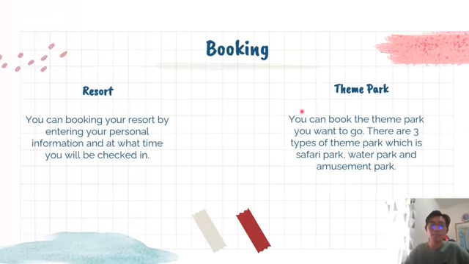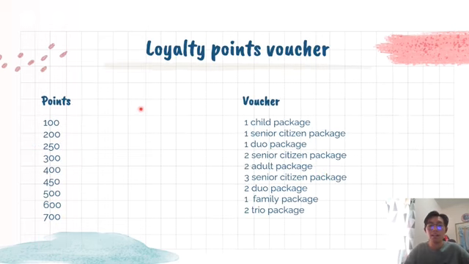And then for booking, we have 2 types of booking. One is for resort and one is for theme park. For resort, we can book our resort by entering our personal information and what time we will check in. And for theme park, we can book the theme park we want to go to. There are 3 types of theme park: safari, water park, and amusement park. Next one is loyalty points and voucher. There are a few points and a few vouchers that have been given. So if you choose this voucher, you will get this point.